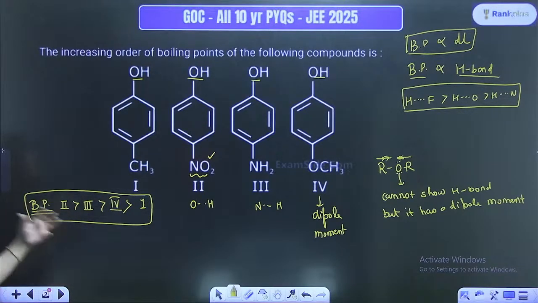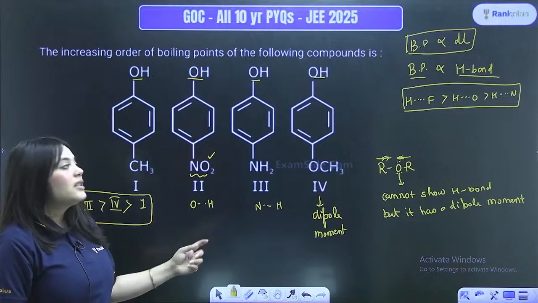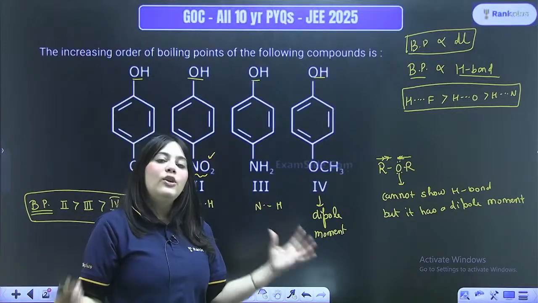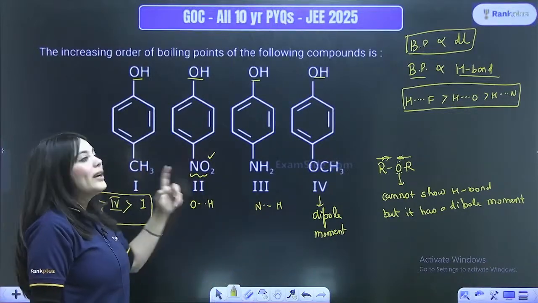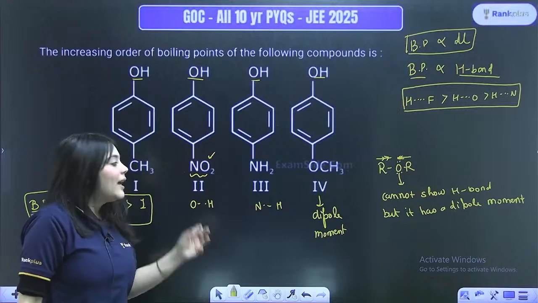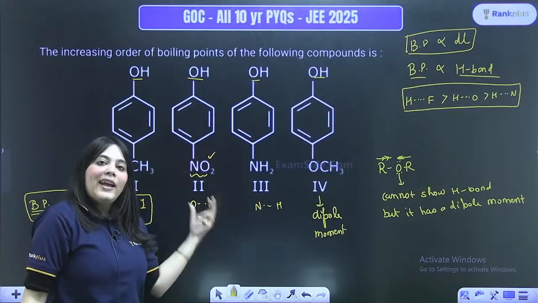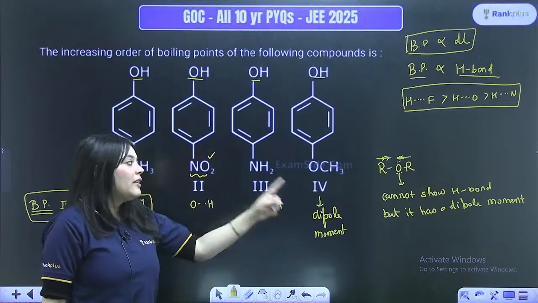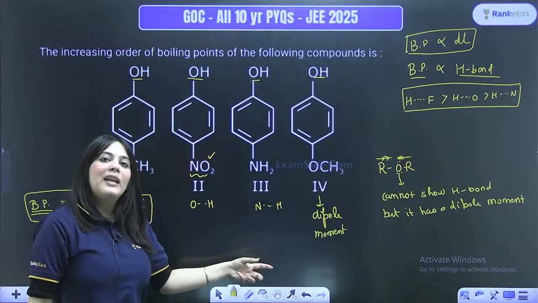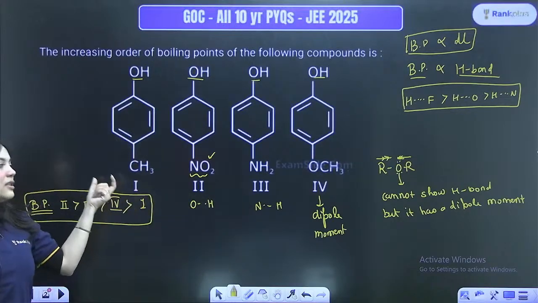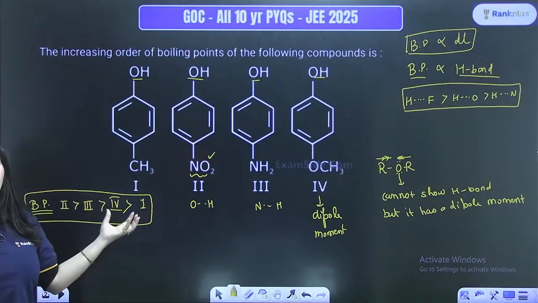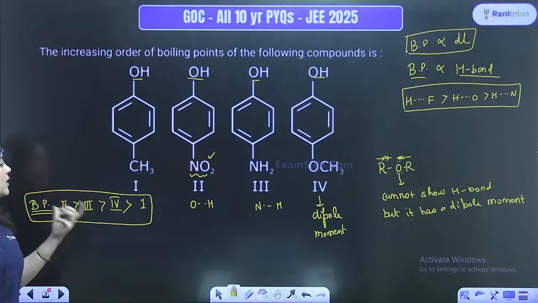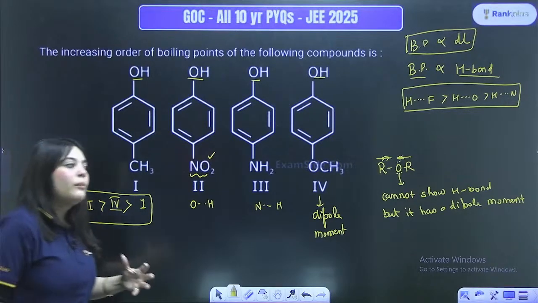Understood? Here, I used the concept of hydrogen bonding. How did I use it? By actually evaluating the options. I saw that in some of the options, hydrogen bonding is present. In the other options, dipole moment can be shown. And here, there is no dipole moment and there is no H bonding even. Hence, this would be the order of boiling point.